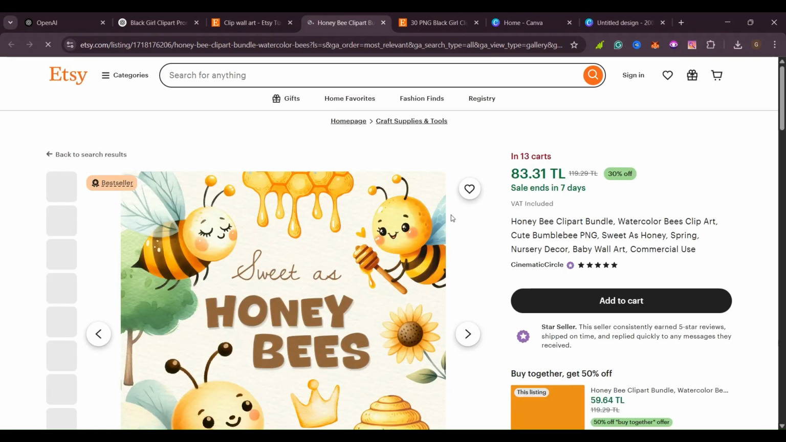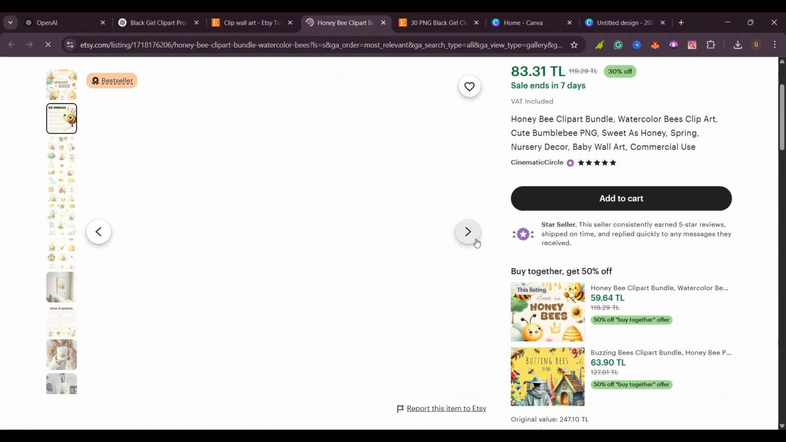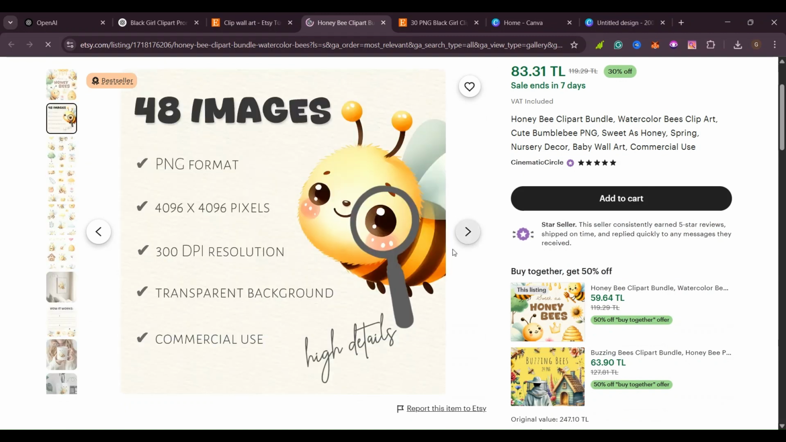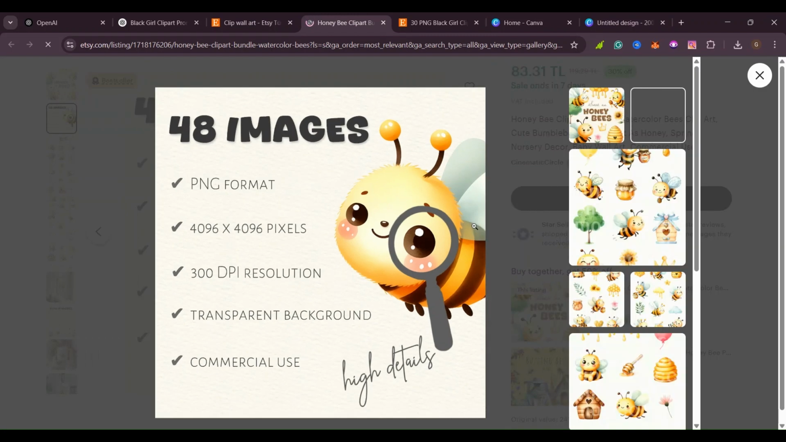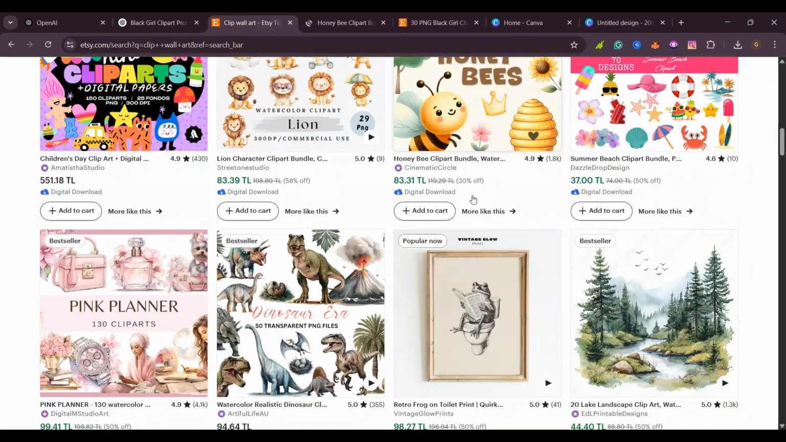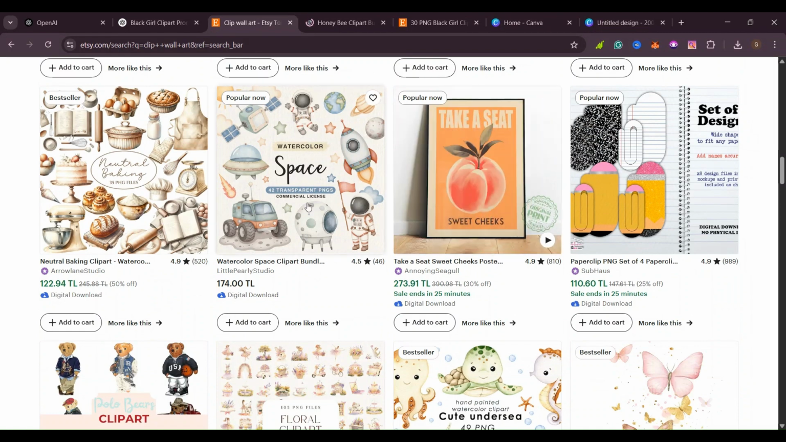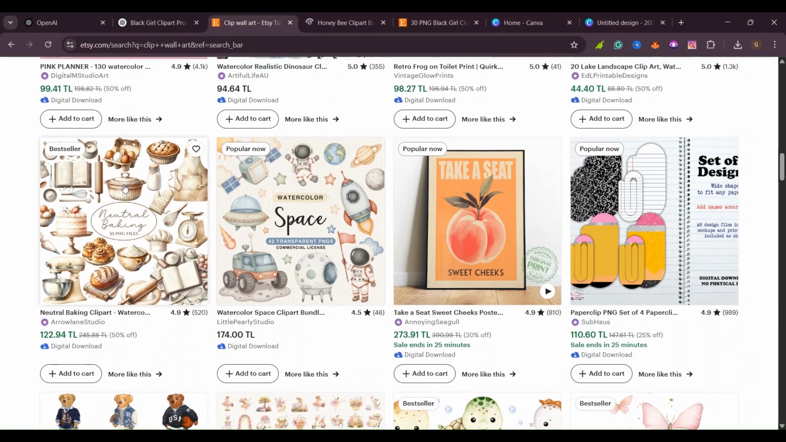So you can come up with a theme that you want to use. For example, if you want to come up with something about honey and bees, then you can go ahead and go with that. So this is how this looks like. As I told you, you can come here and find inspiration and see what you can use. This one is about space and it's popular. People are buying it. This one is about food.